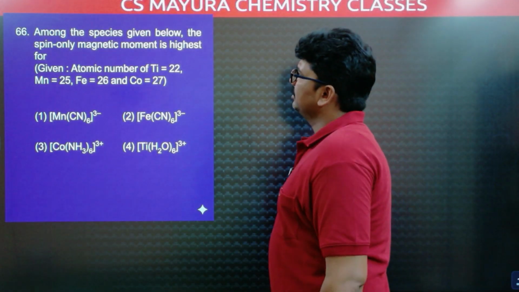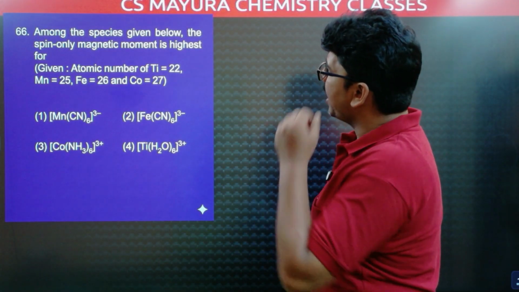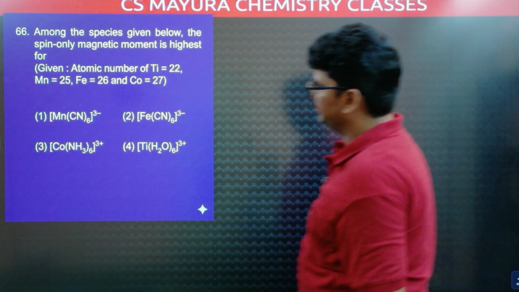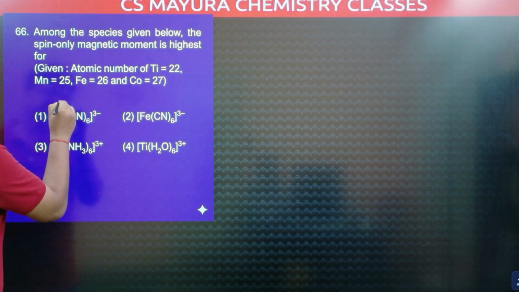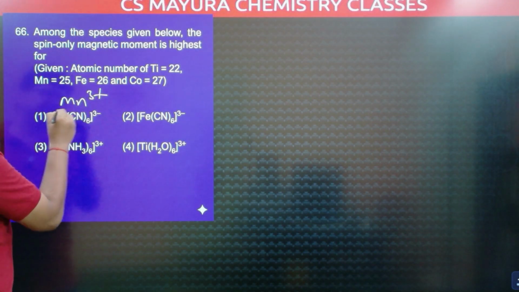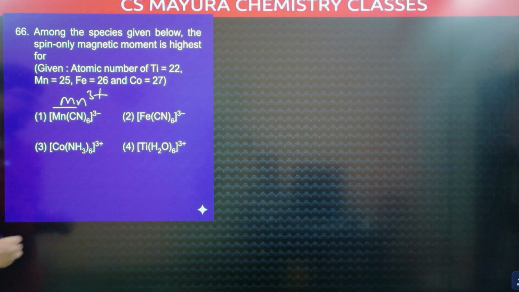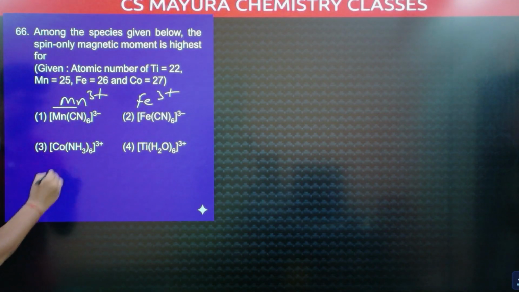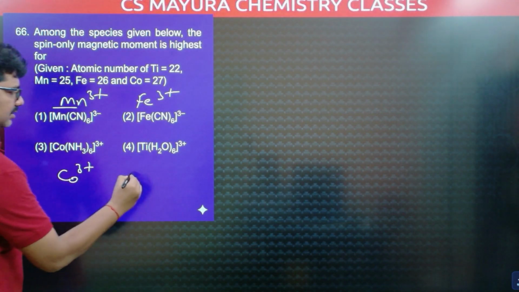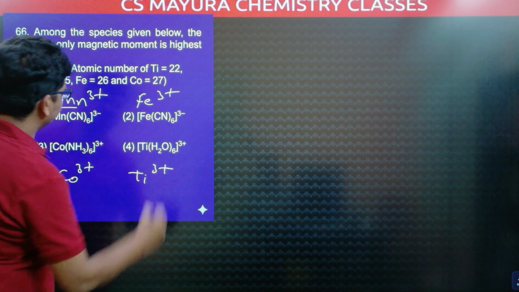Among the species given below, spin only magnetic moment is highest for. In [Mn(CN)6]3-, here manganese is 3 plus. Manganese oxidation state is 3 plus. Here iron oxidation state is 3 plus. Cobalt is also 3 plus. Here titanium is also 3 plus.